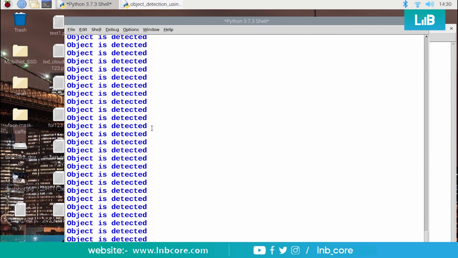My sensor is already pointing towards the table side, so I'll keep it away from the table side. Just give me a minute. I'll go to my Pi board, because I've connected my laptop wirelessly to the Raspberry Pi. Give me a small time so that I can keep my hand towards the sensor, and you'll see what kind of outputs are coming. Give me a minute, please.